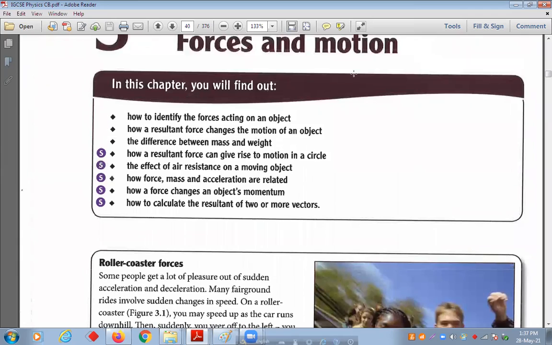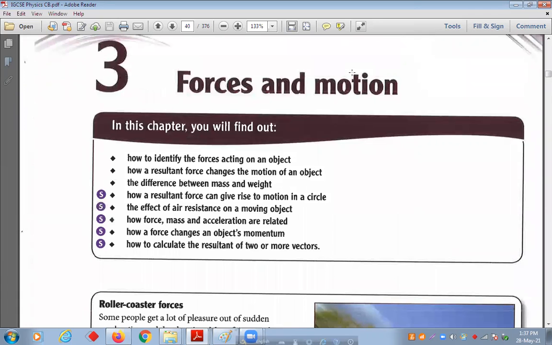What is force? Tell me. Do you have any basic idea what force is? The push or pull of any object is known as force.